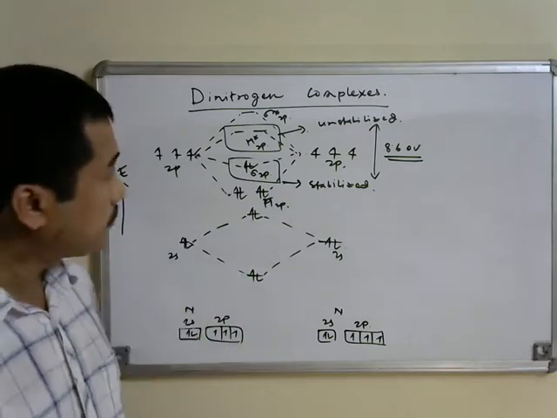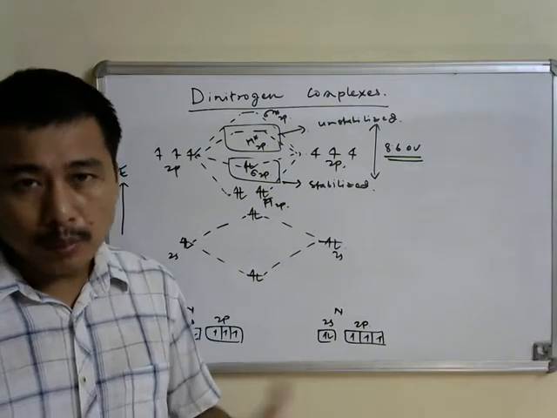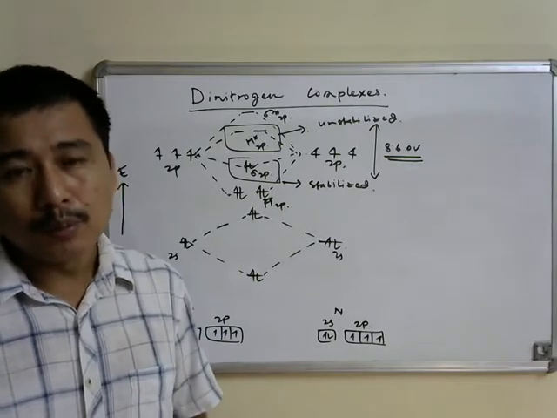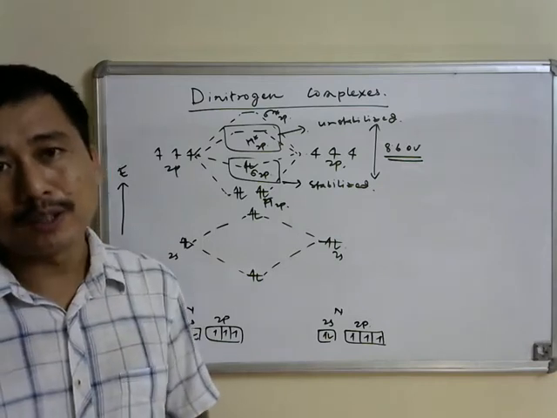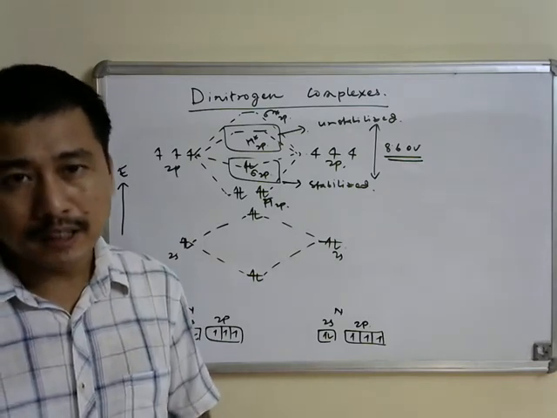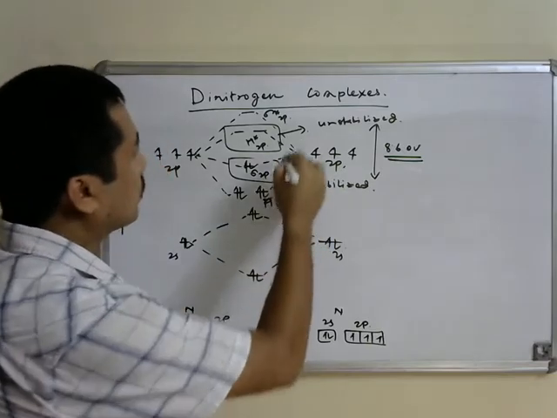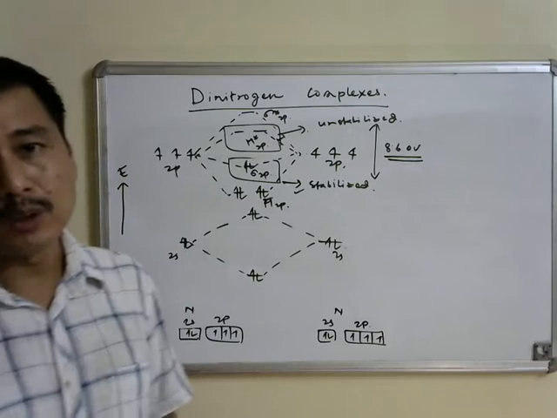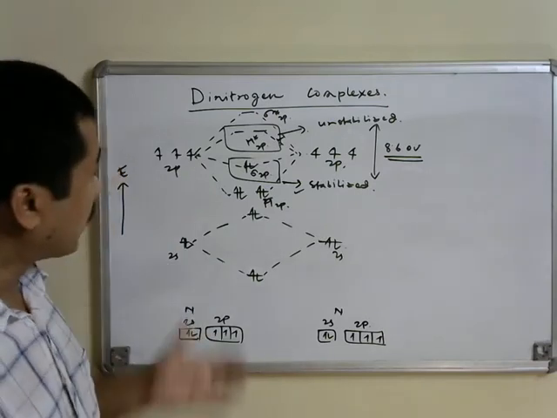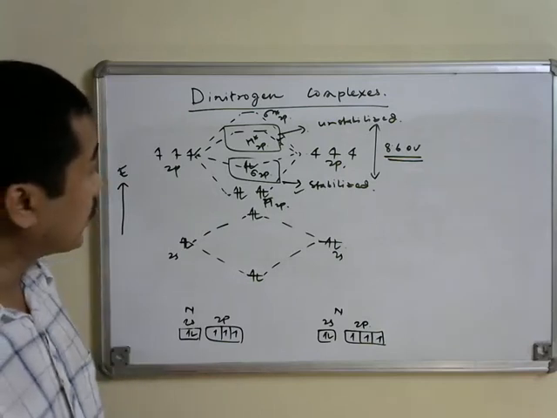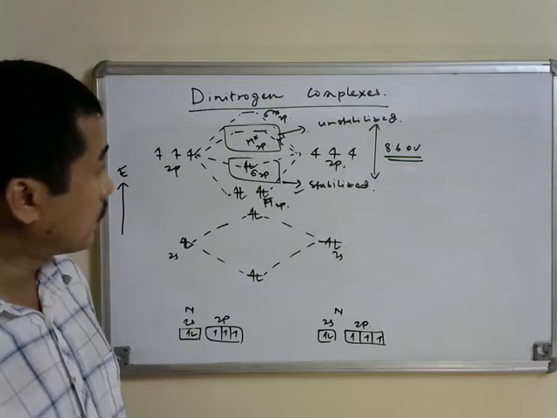That is why no molecular orbital is present which can participate in bonding with other molecules, and that is essentially the reason why the dinitrogen molecule is highly unreactive in nature, because removing these electrons or filling these orbitals, both are not very likely to take place.